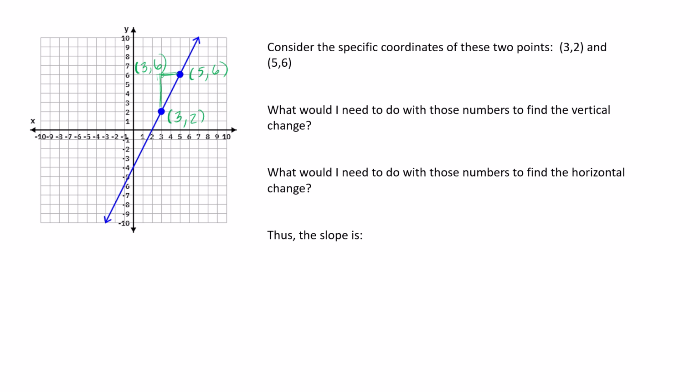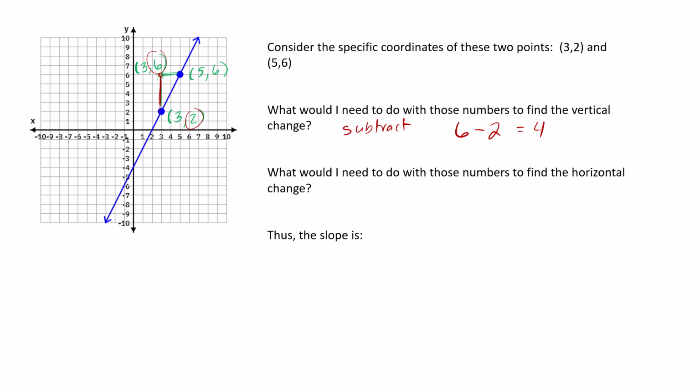Now, what would I need to do with those numbers to find that vertical change? So obviously you have the option of just counting, an option that way too many of my students do not take advantage of. Okay, they don't realize, hey, I could just count this, and instead they jump to the formula. But if you look at the y coordinates on these 2 points, we want to find out how long that distance is. You're at 6, and from 2 to 6, that's the distance there. What you could do is subtract the y coordinates. So if you said 6 minus 2, you would get 4, that would tell you that distance there.